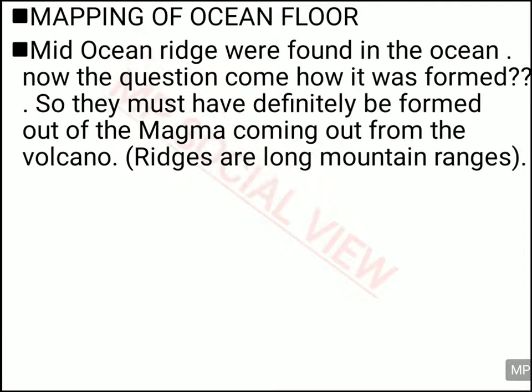In the mapping of the ocean floor, they saw a mid-oceanic ridge. What is a mid-oceanic ridge? A mid-oceanic ridge is actually a series of mountains. There is a big series of mountains found in the oceans, and how did they come into existence? How were the mountains formed in the ocean?